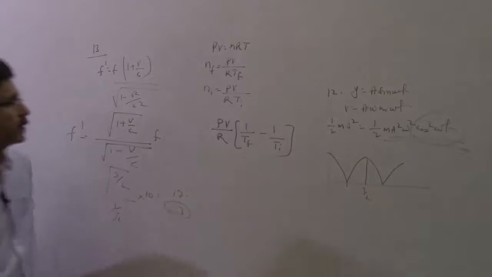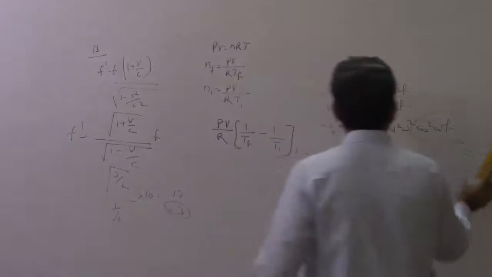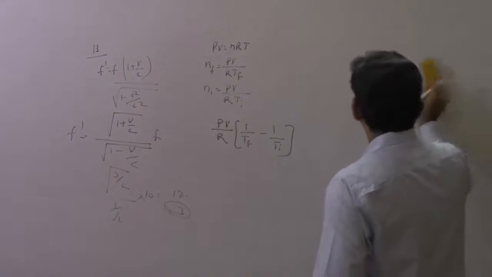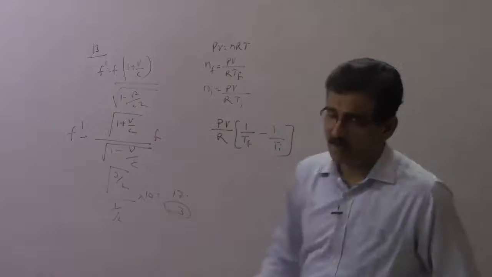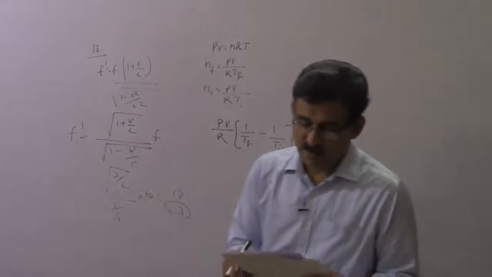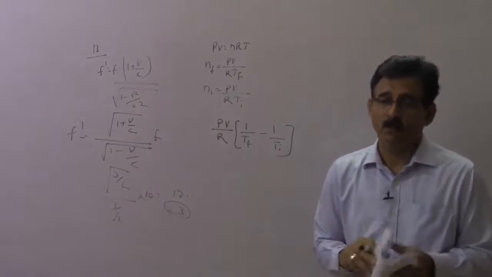Okay, right. Remember, the whole derivation I did with the concept of relativity, and we generalize the result as delta f by f is equal to v by c. That is when the velocity is very slow.